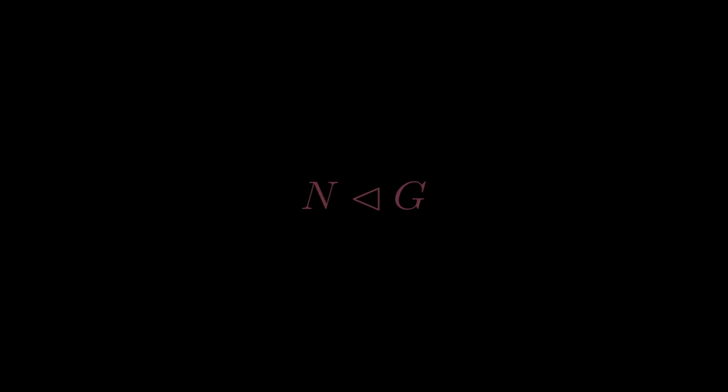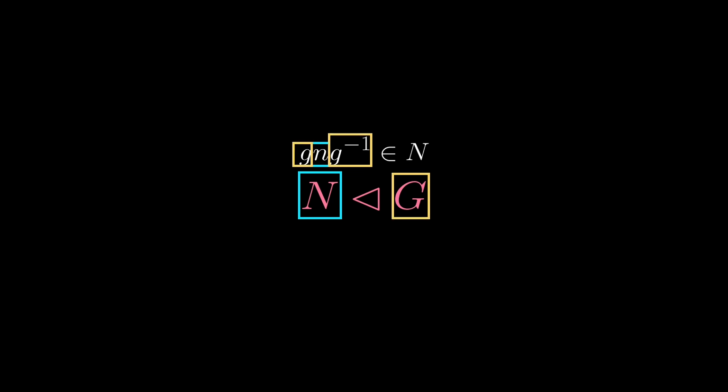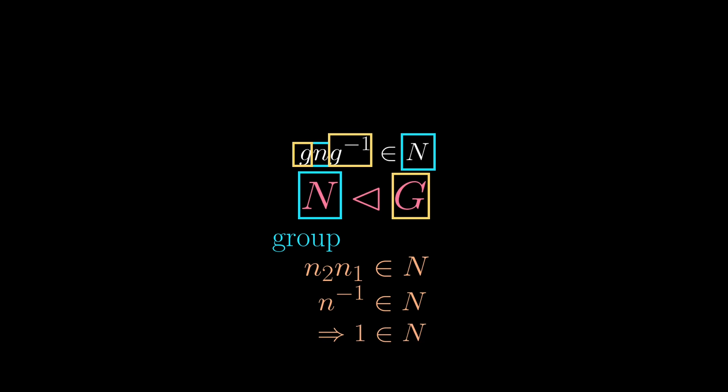First, recall what we really mean by a normal subgroup of G. We said that if we pick a random element in N and another random element in the larger group G, then this weird combination would still be in the smaller group N. But it is also important to remind ourselves that this is a group, which means that composing two automorphisms in N gives you something in N as well, and reversing the automorphism gives you another permutation in N, and applying these two properties, we get that the identity do-nothing permutation is also in N because it is just doing any automorphism in N, then undoing it.